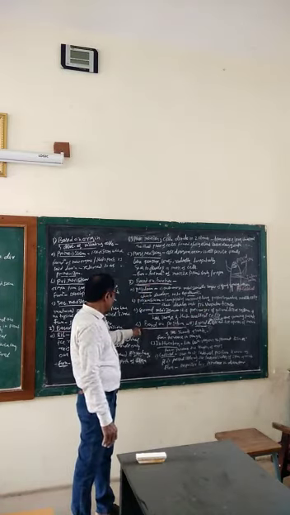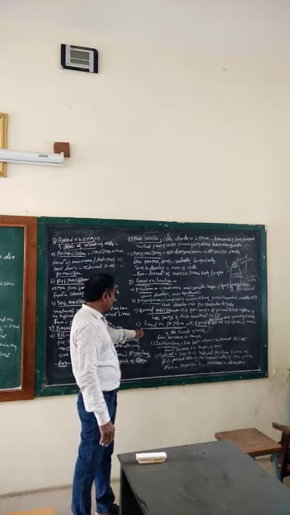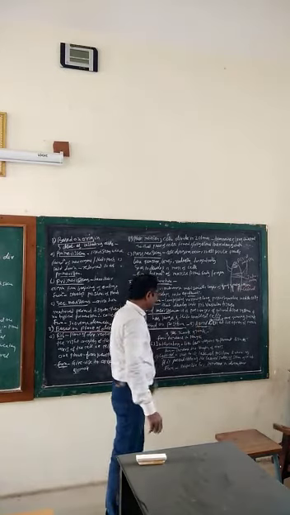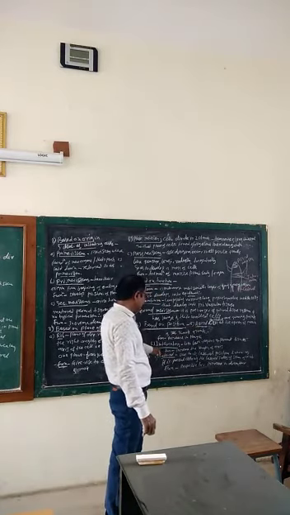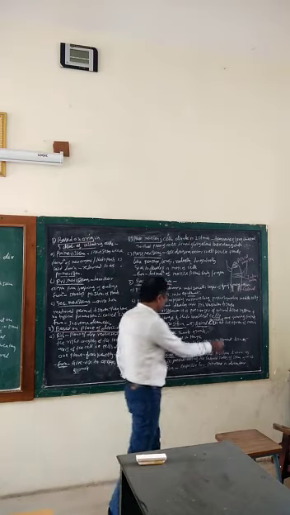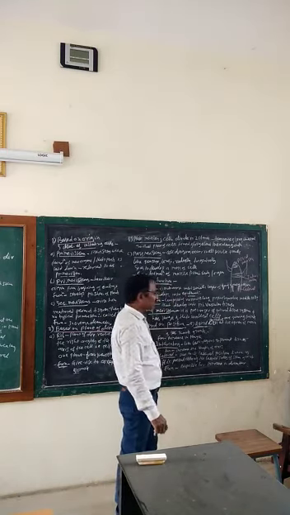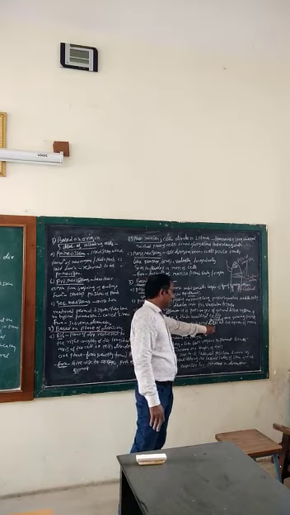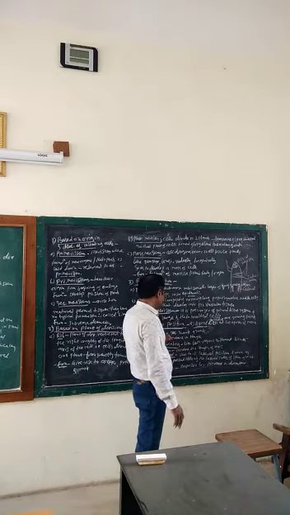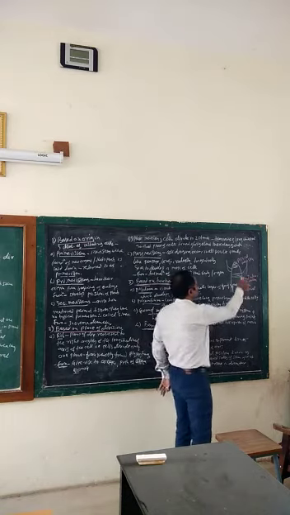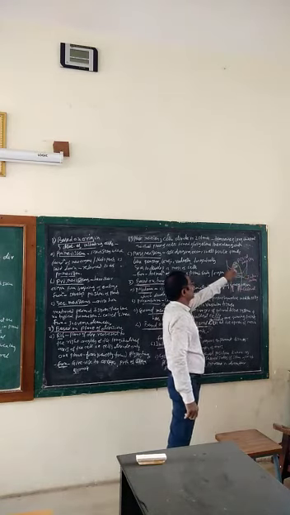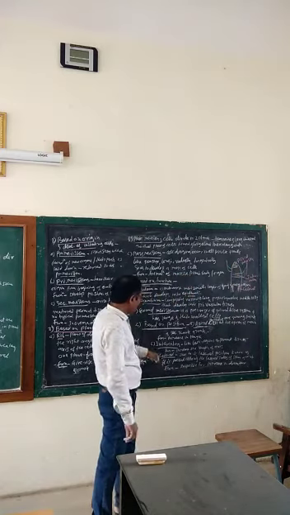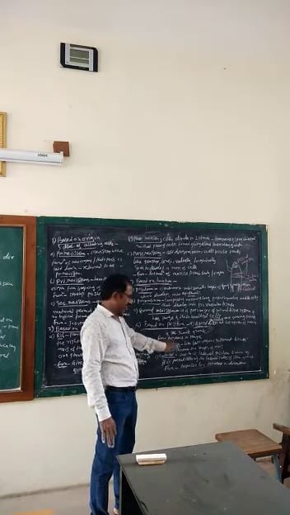And fourth type, classification of meristems based on position. There are three subtypes: apical meristem, intercalary meristem, and lateral meristems. First, apical meristems. These are the growing points, and apical meristems lie at the apices of main and secondary shoots and roots. This is the apical meristem. It lies at the shoot apices. Function of apical meristem: increase in length.